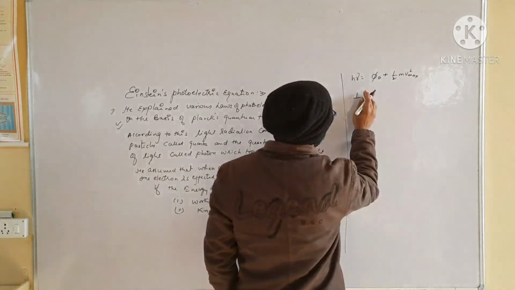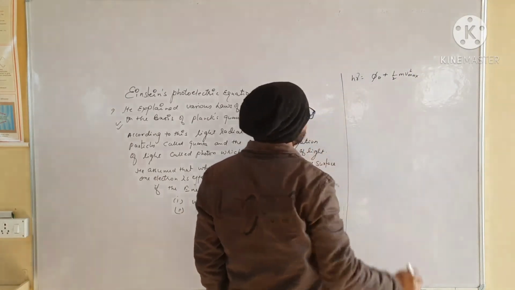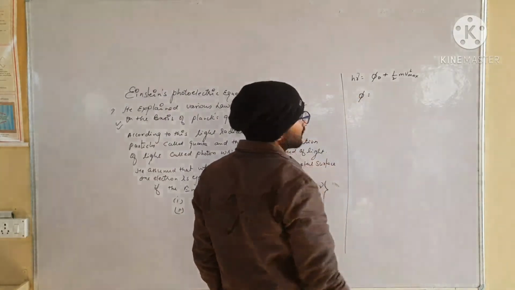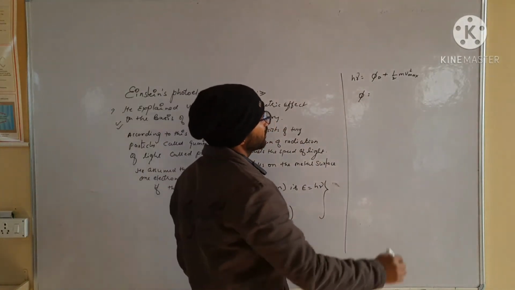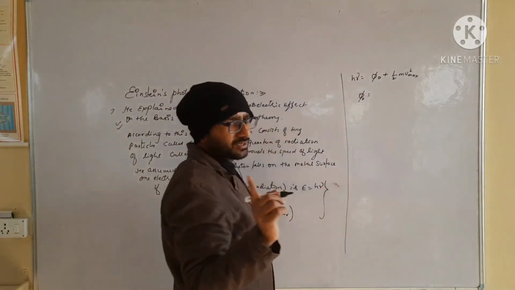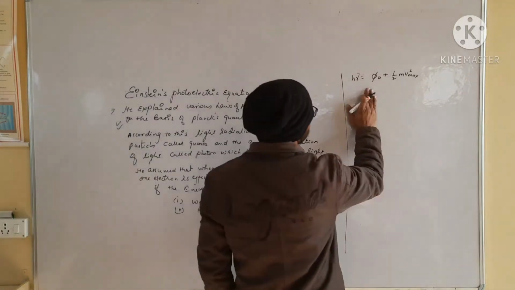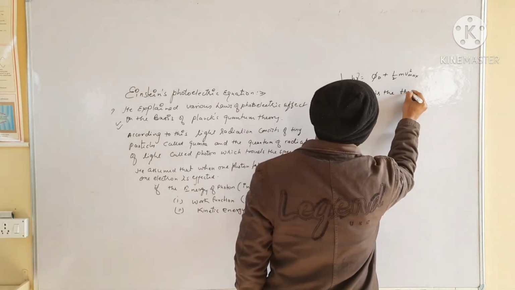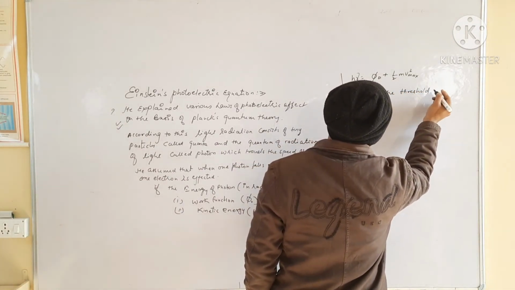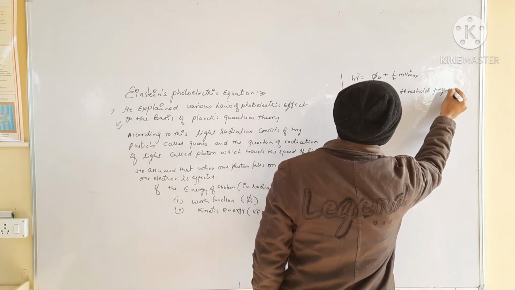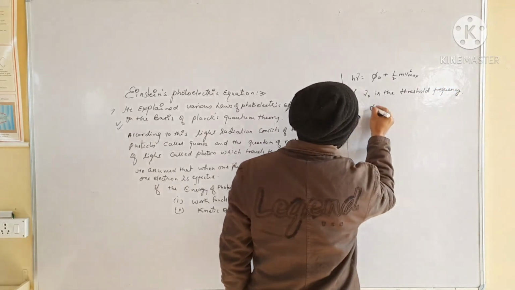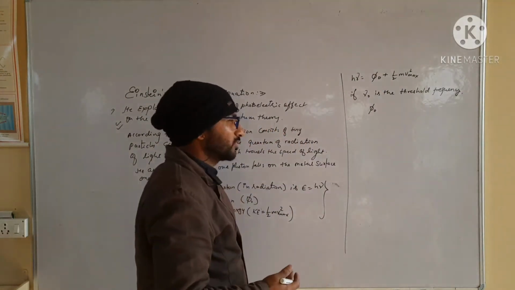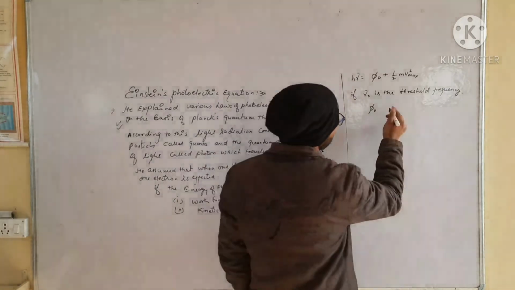So the kinetic energy, as we know, initially when we talked about phi naught, phi naught is the amount of work done. We can write phi naught as h mu naught, where mu naught is the threshold frequency, the minimum energy required to remove the electron from inside the metal to the surface.